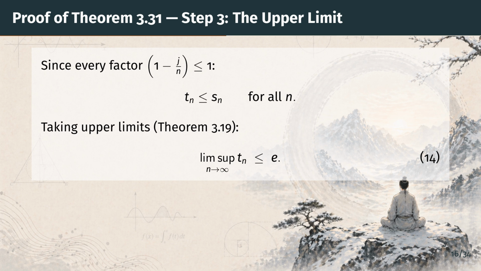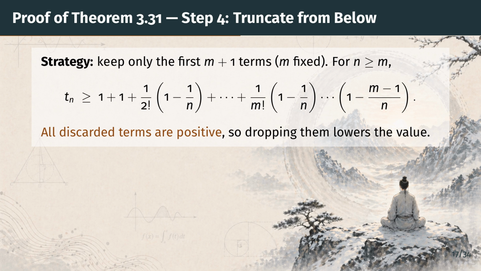Next, we need a lower bound, and that takes a slightly cleverer move. Step 4. For the lower bound, we use a different idea. The expansion of t sub n has lots of terms, and every single one of them is positive. So if we throw away all the terms past a fixed cutoff m, the sum can only get smaller. That gives the inequality on the slide.